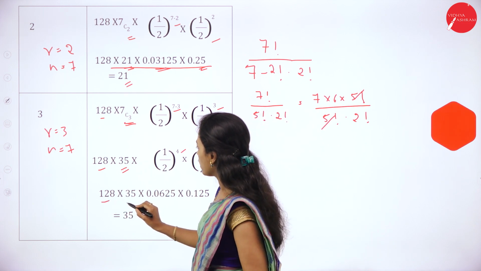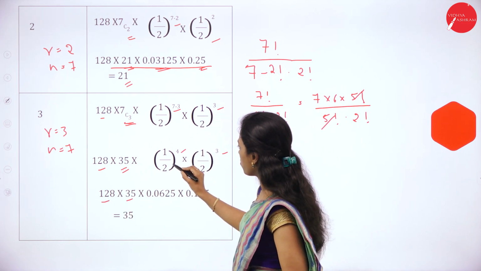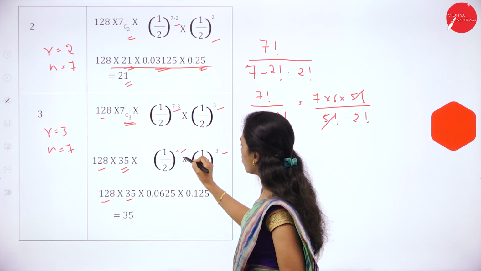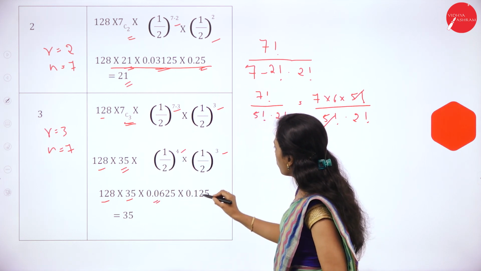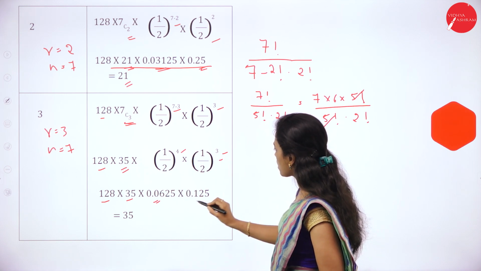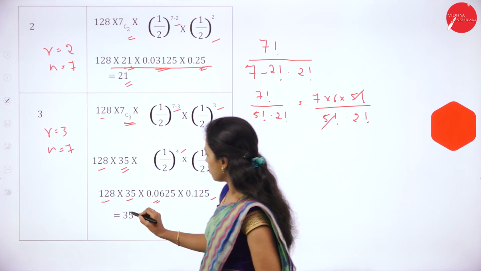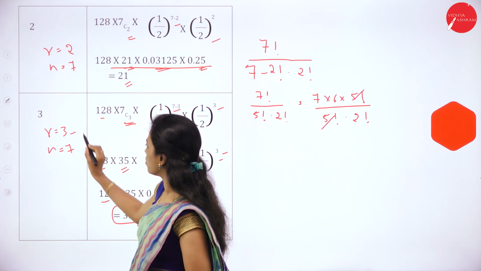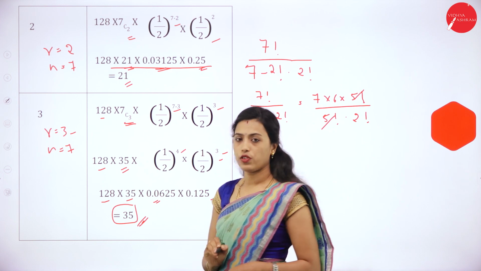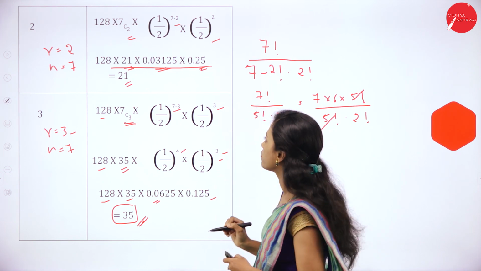So 128 into 35. If we multiply (1/2)^4, we'll get 0.0625, into (1/2)^3, which is 0.125. Then it is 35. If r is equal to 3, expected frequency will be 35.